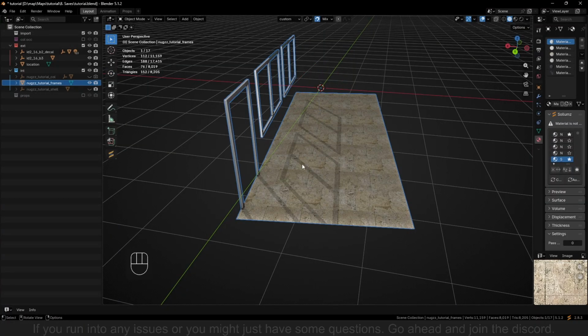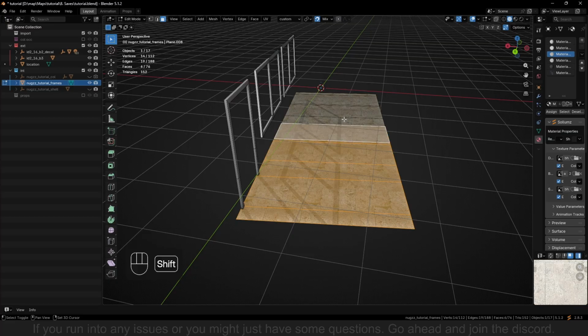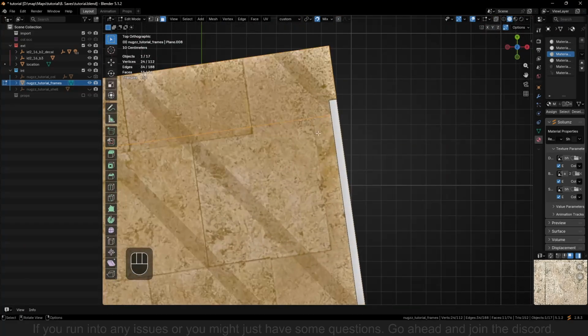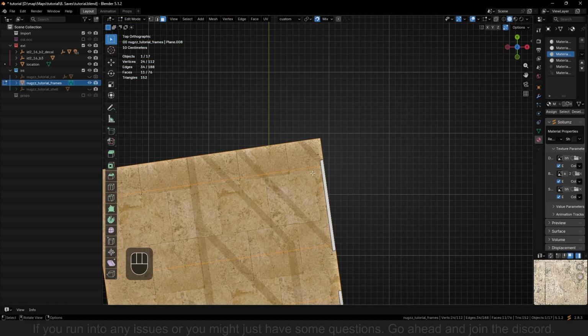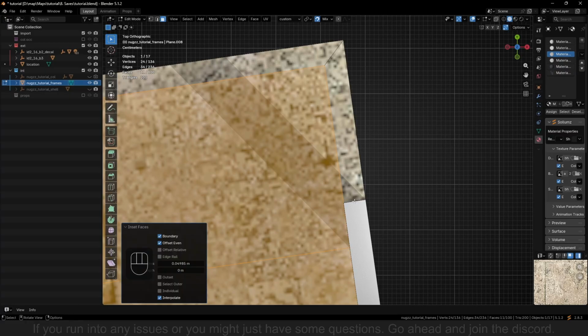And now select the floor right here, all of this here, and from a top view, this is kind of important. If you zoom into one corner, I like to do it on the door because that's where it combines. We zoom all the way in, we click I, and then we take it inwards until it follows the line. So right there.